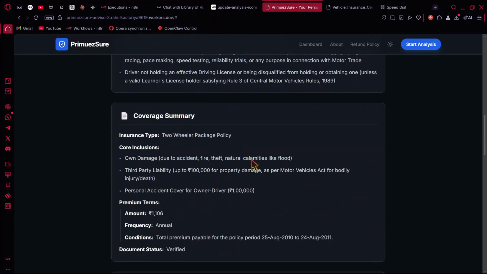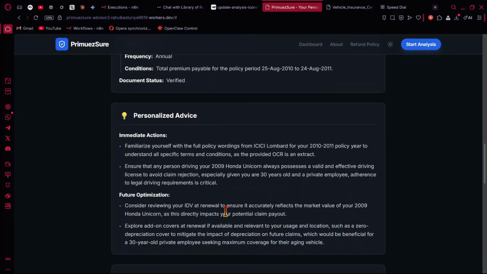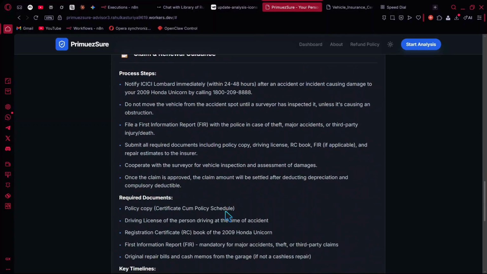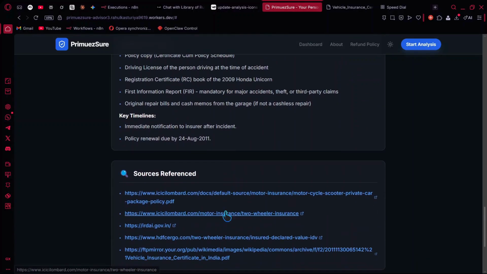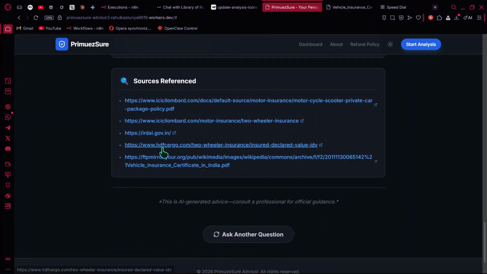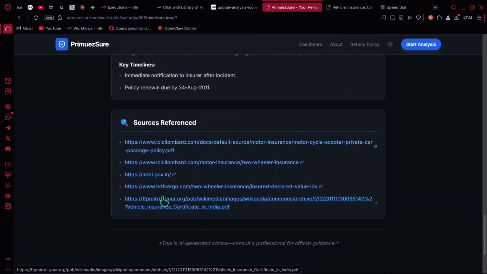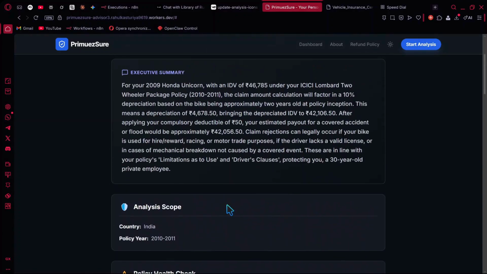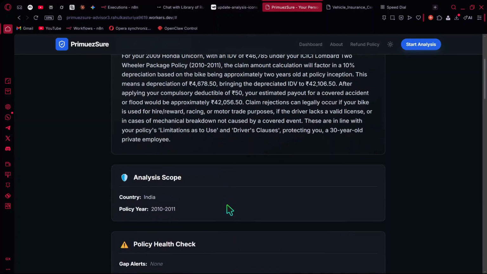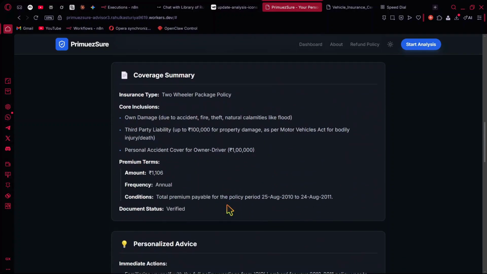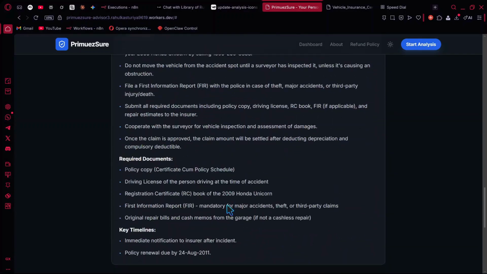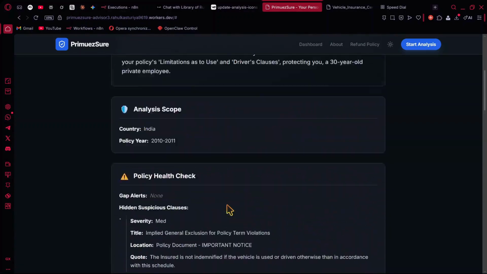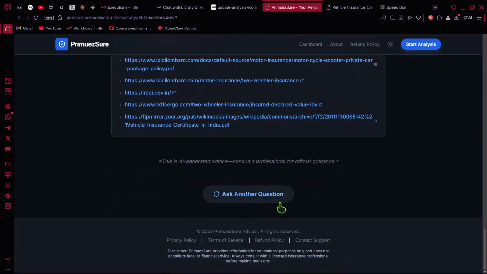And as you can see, the detailed advice, ChatGPT will not give you that. It will also not give you the resources which have been used. So compared to a normal LLM, why is this much better? It works like a proper human employee, and it works 24/7. That's the best part. That's all.